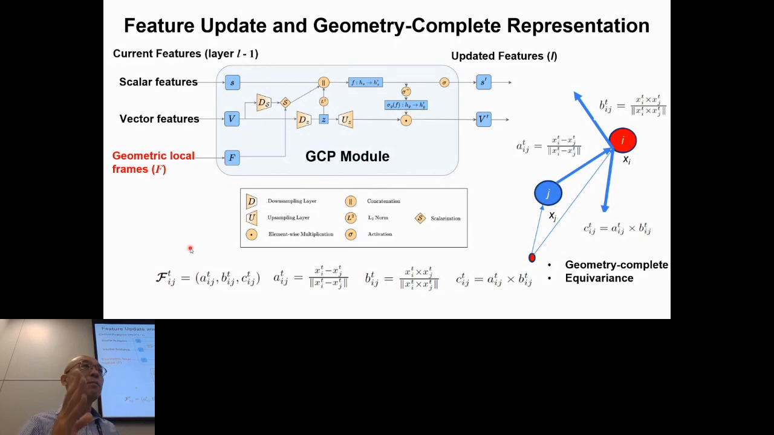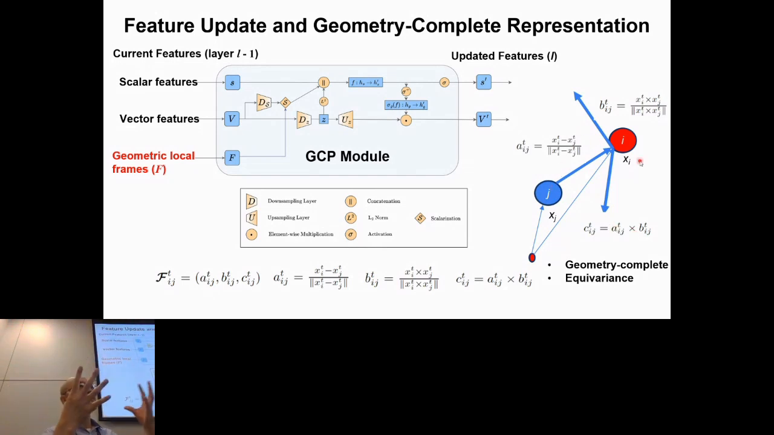So basically, this local frame contains three components: a_ij, b_ij, c_ij. a_ij is for each node residue, you have positions x_i, x_j. So this a_ij is a vector pointing from j to i. That vector represents the direction, and we also use the cross product between the two, x_i and x_j. That represents a vector perpendicular to the plane defined by x_i and x_j. And finally, a_ij cross product with b_ij, you get another vector perpendicular to the plane defined by these.